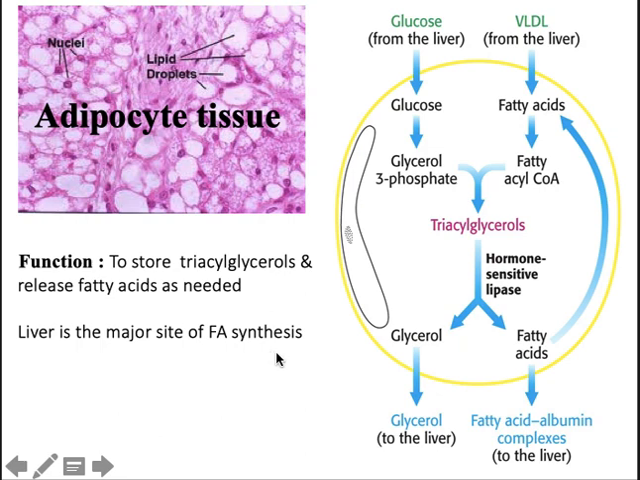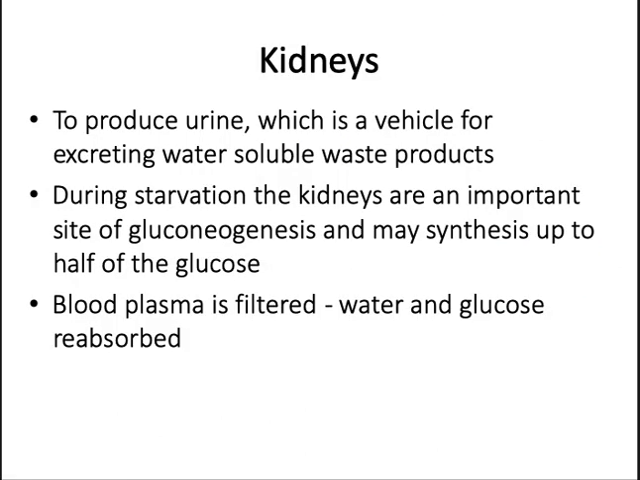Okay, so this is about the adipose tissue. Next, we'll go on to the renal system, the kidneys. To produce urine, which is a vehicle for excreting water-soluble waste products, during starvation, the kidneys are an important site of gluconeogenesis and may synthesize up to half of the glucose. Blood plasma is filtered, and water and glucose are reabsorbed from the renal tubules.